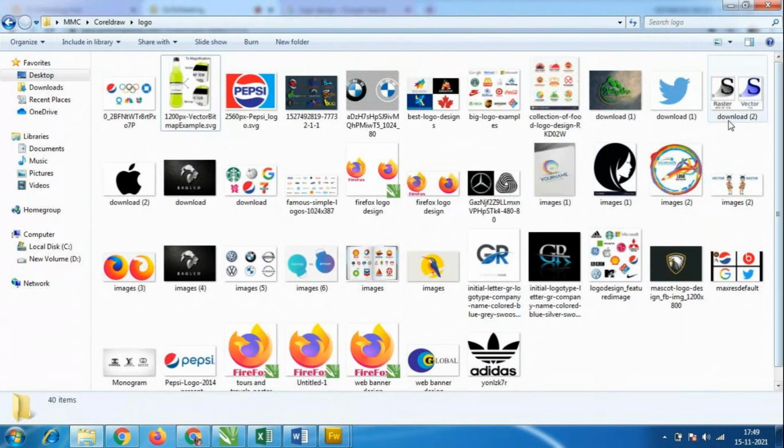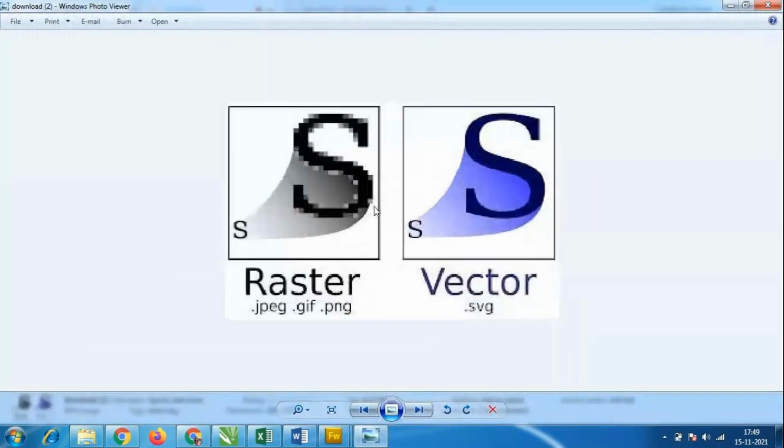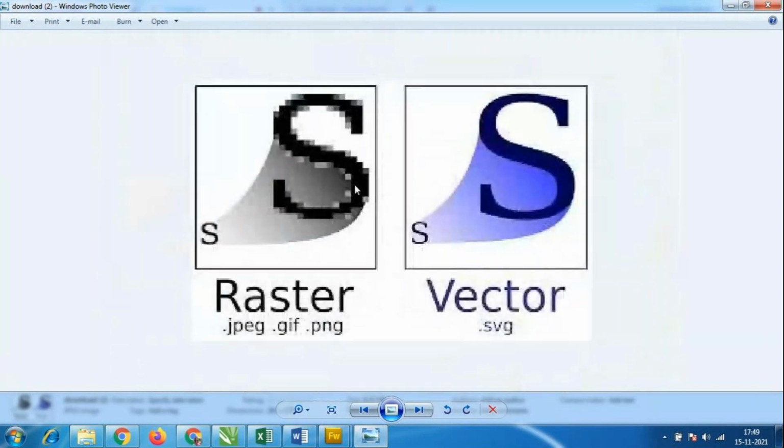One more example. Look at any vector image here. Vector means you have very good quality, and the resolution will always be very high. These others are in JPG, GIF, PNG format, which I used in Photoshop, where we always use photos. Whenever you zoom those, you don't have the clarity.